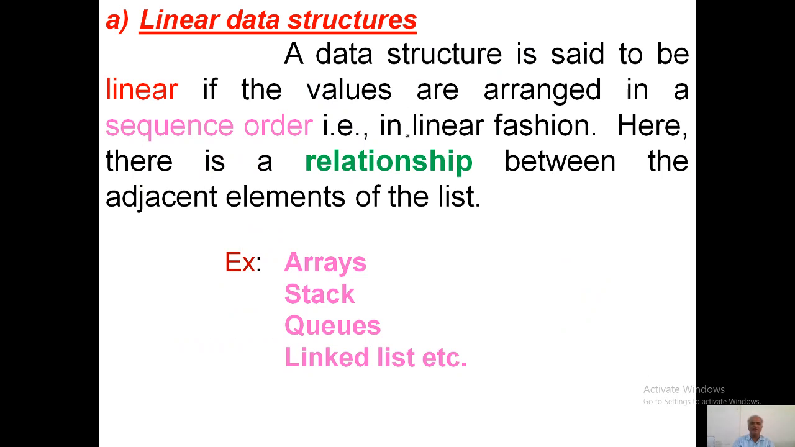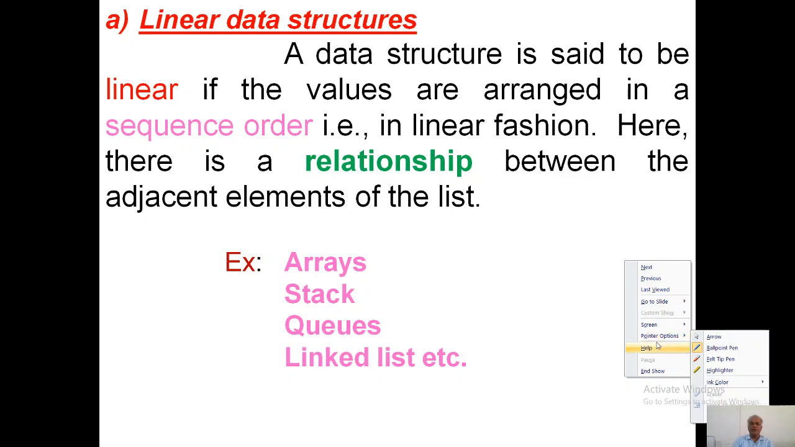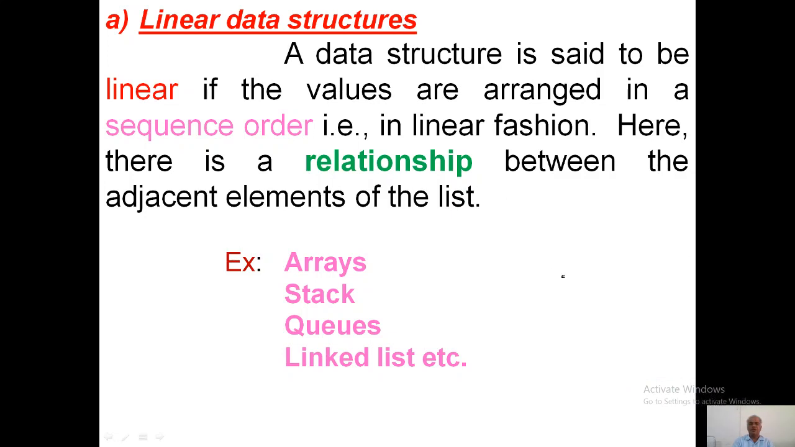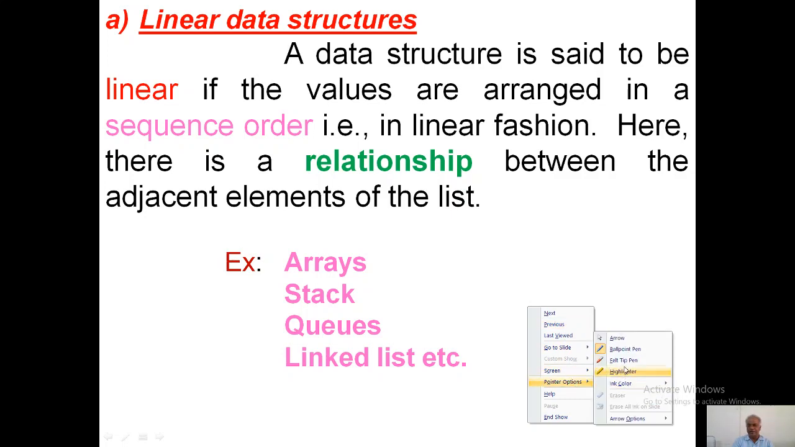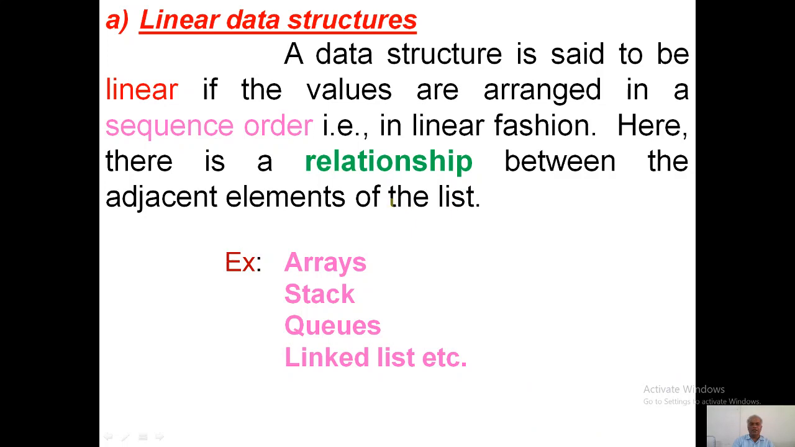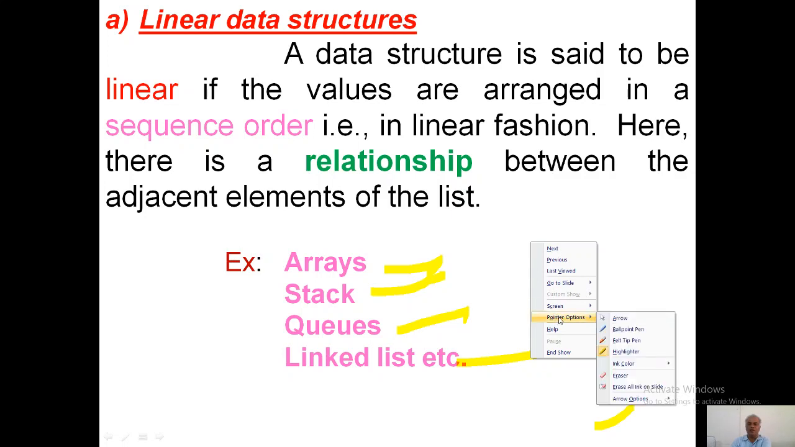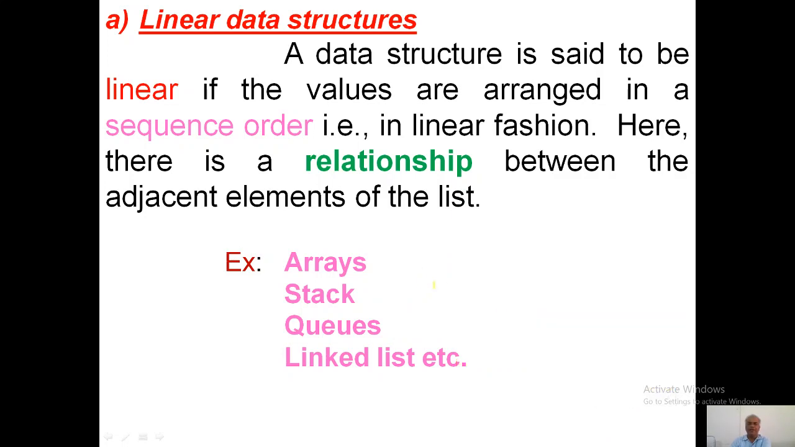As I said, a data structure is said to be linear if the values are arranged in sequential order, that means in a linear fashion. Here there is a relationship between the adjacent elements of the list, between the first element and the second element. So linear always means the elements are arranged in sequence order. What are the examples? Arrays, stacks, queues and linked lists are examples of linear data structures.